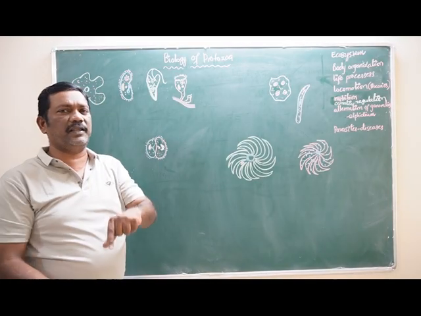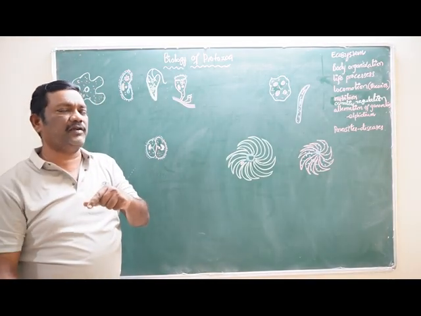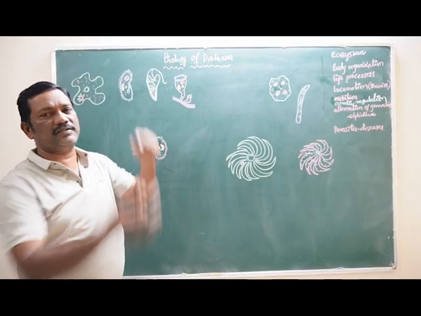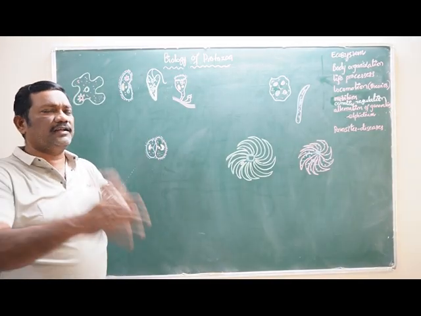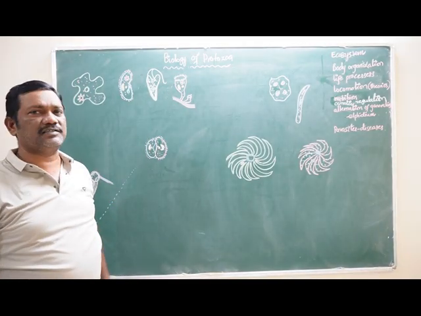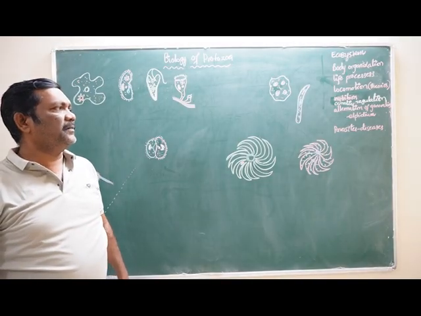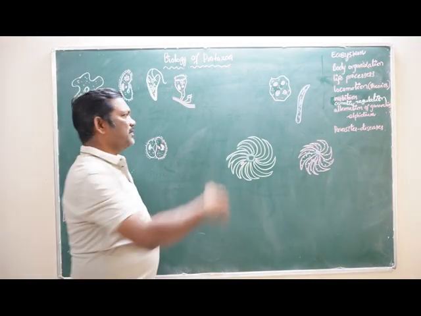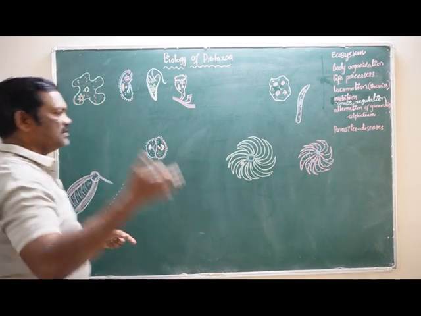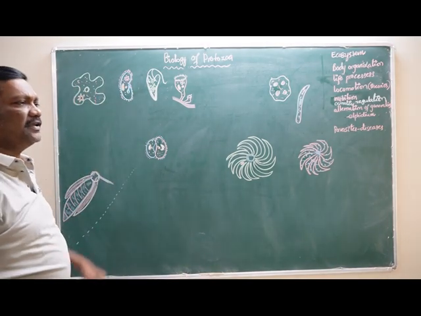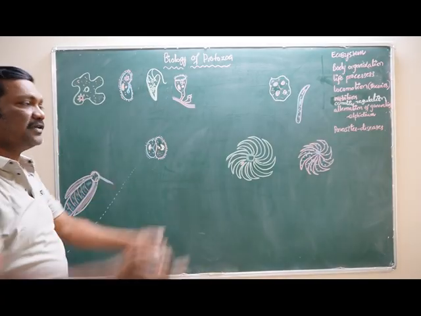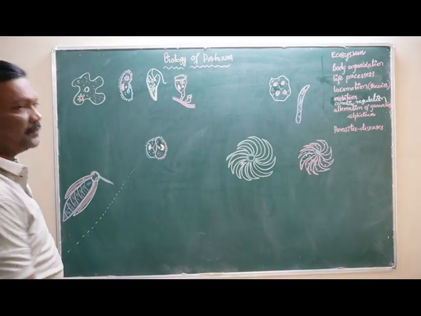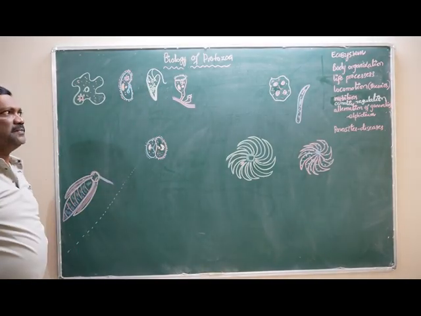How do the megalospheric forms form the microspheric form, and the microspheric form form the megalospheric form? That is the alternation of generations. We will discuss them. And parasites cause disease: Entamoeba histolytica, Plasmodium, Leishmania. Some of the parasites live in the host body and some of them cause disease to human beings also. They live in all types of environment.